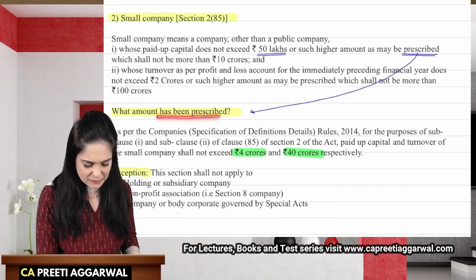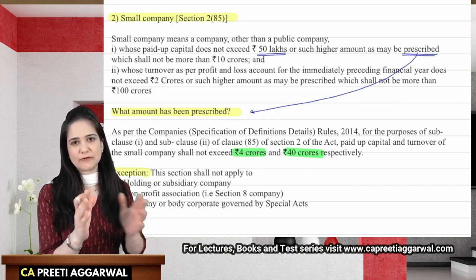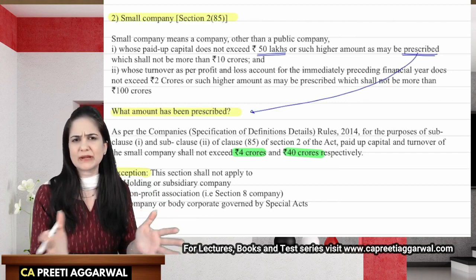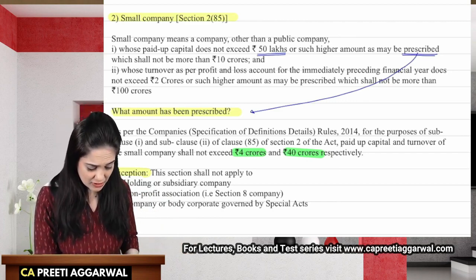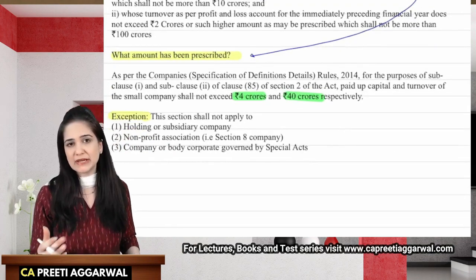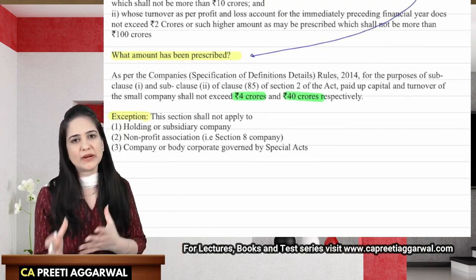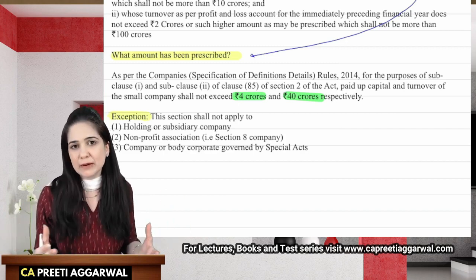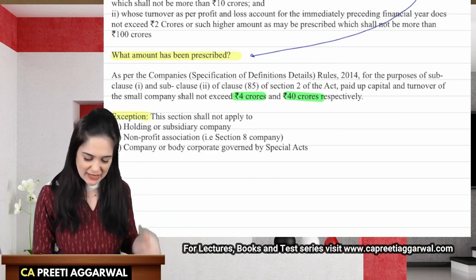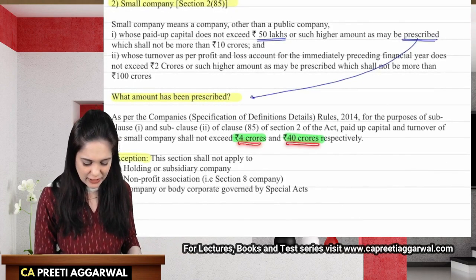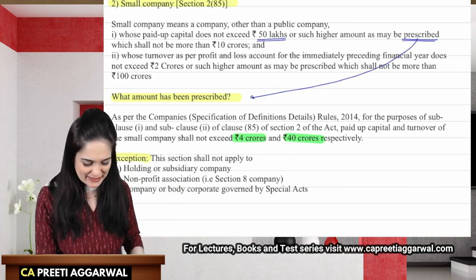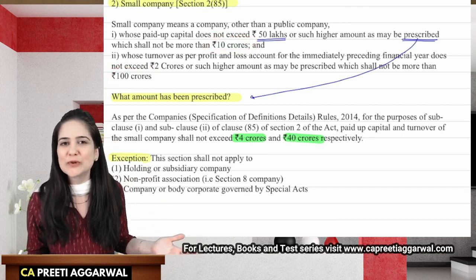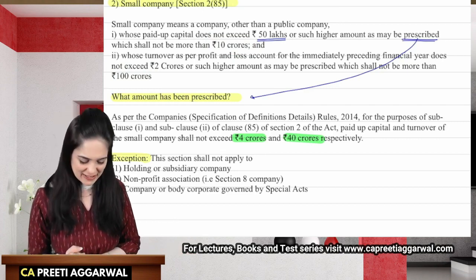See, rules are always prescribed by the central government. Section 469 of the Companies Act has given the central government the power to prescribe these rules for better administration of the act. So the central government later on increased the number to 2 crore and 20 crore. But now they want more and more private companies to get the privilege of a small company. That is why the limit has been further increased to 4 crore and 40 crore. It can still be increased because the maximum allowed is 10 crore and 100 crore. So yes, later on also you can expect amendments in this rule.